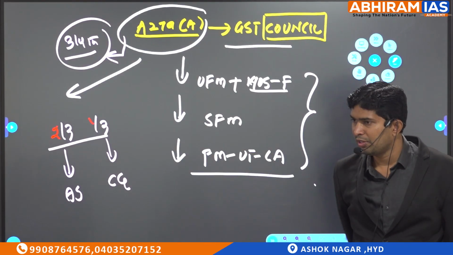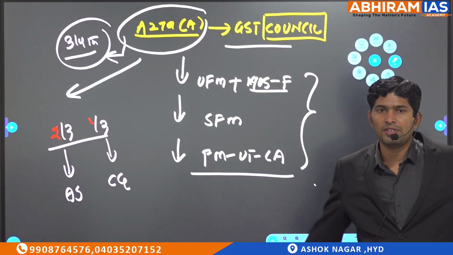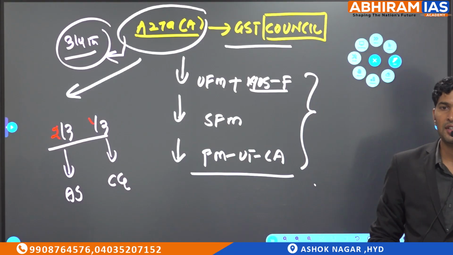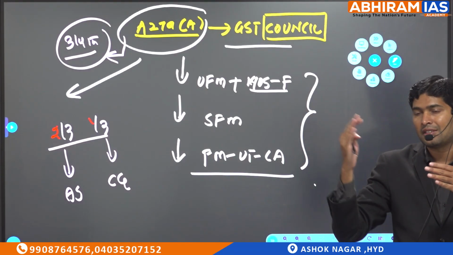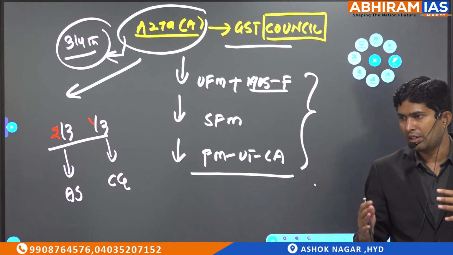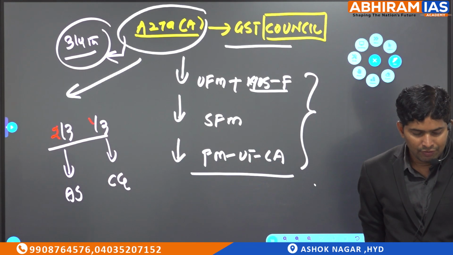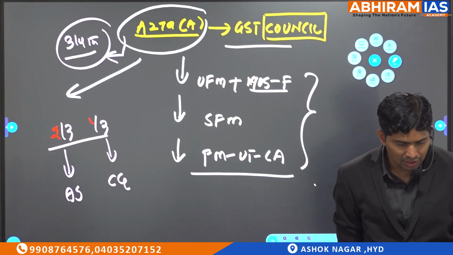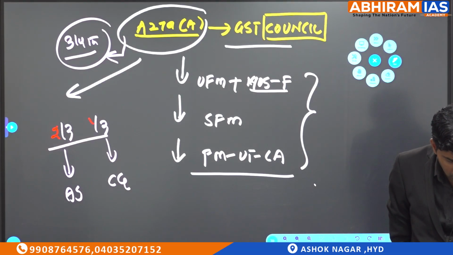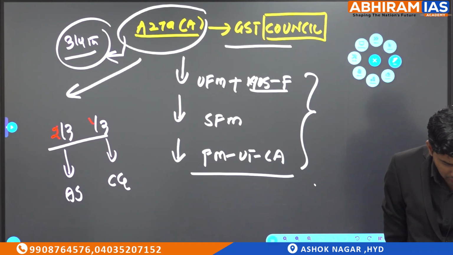Invite all the state finance ministers, all the finance ministers representing union territories. Should we increase tax or not? Should we decrease tax or not? Voting will be conducted. If GST Council takes a decision with 3/4 majority, then only the decision will be taken. Okay, this is the story of GST Council.